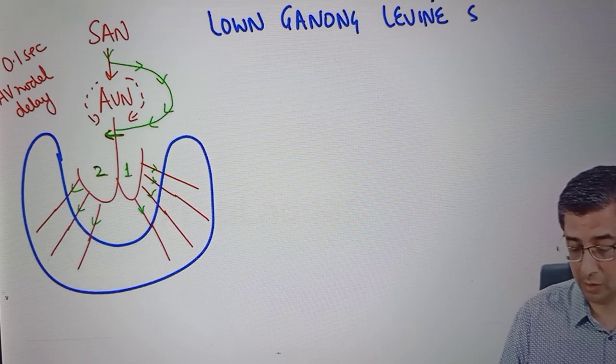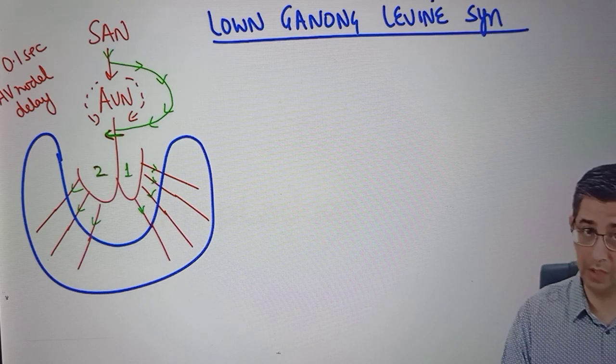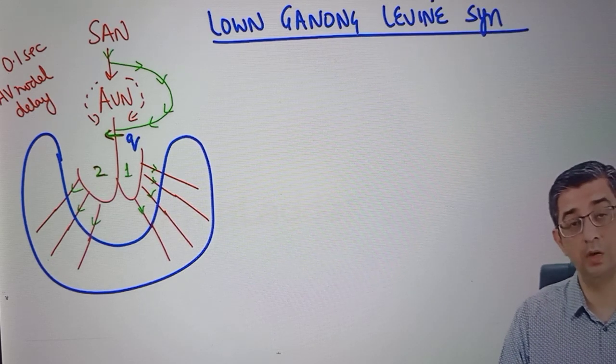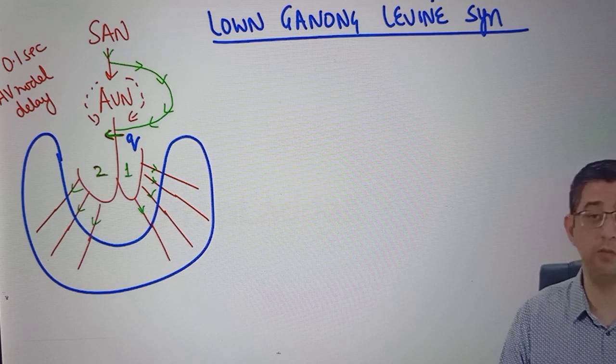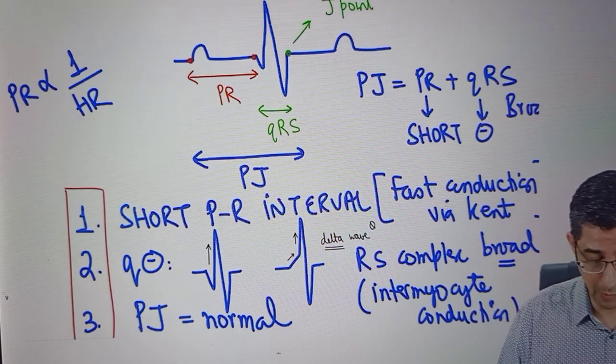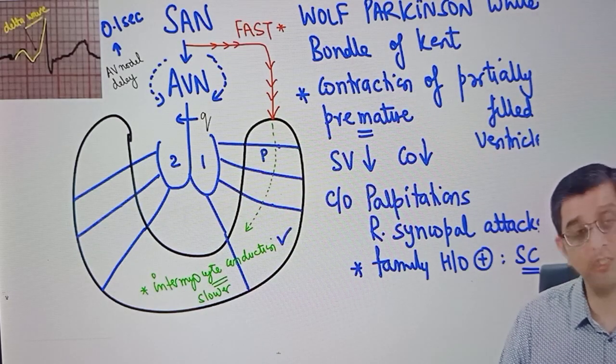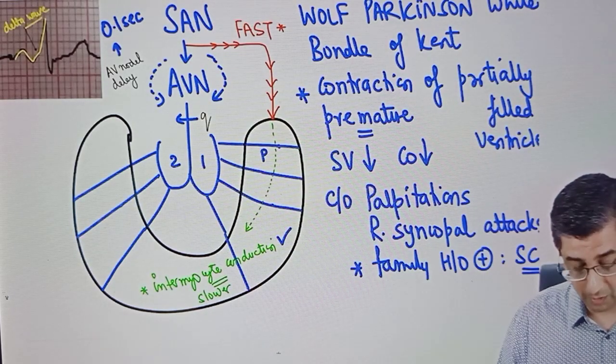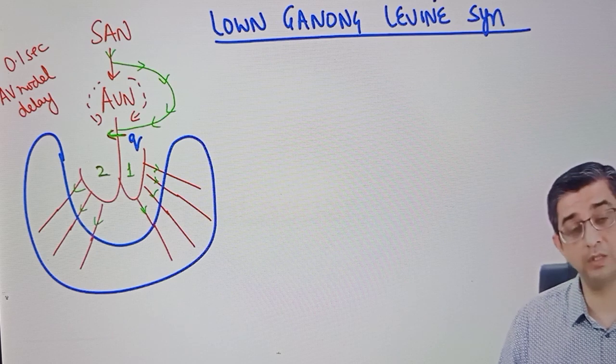Well, when it comes to Lown-Ganong-Levine syndrome, will you be having a Q wave? Yes, because septal activation is occurring in this case. What will be the duration of the QRS complex in this condition? It will be normal or will be lesser, but can never be prolonged. In the previous case of WPW, why it was prolonged was because Purkinje was not being utilized, intraventricular conduction was happening. Now it makes more sense. But in contrast, this particular patient is going to utilize the normal conduction system, whatever God has given.